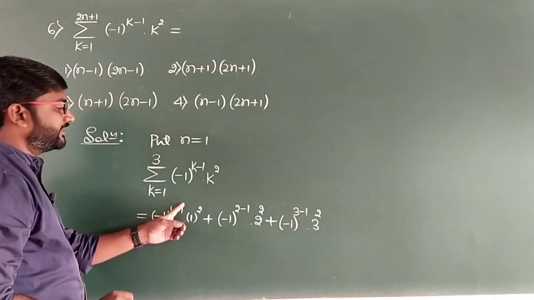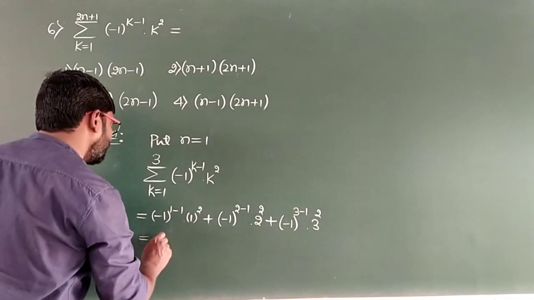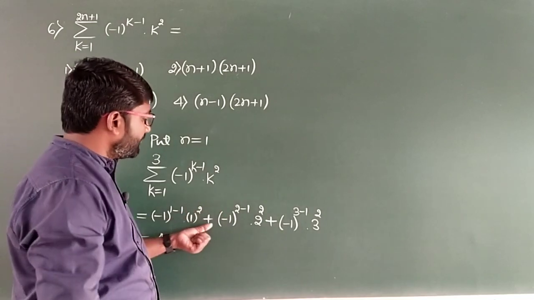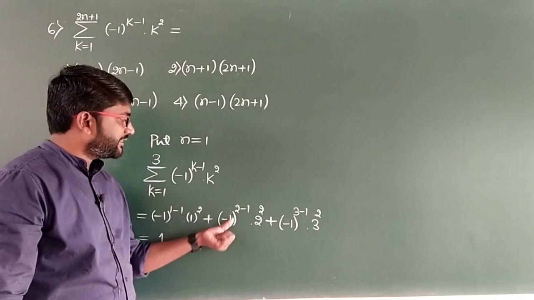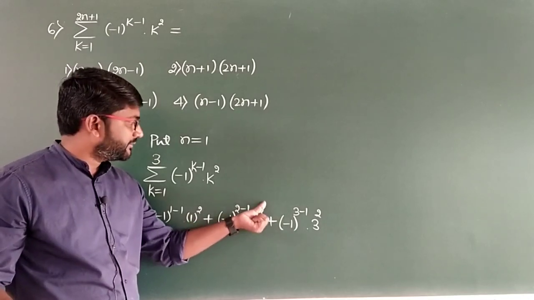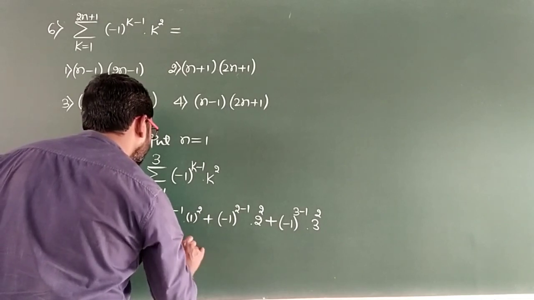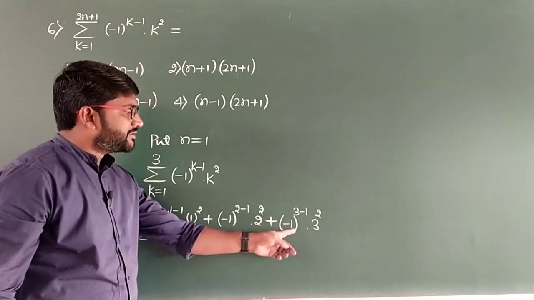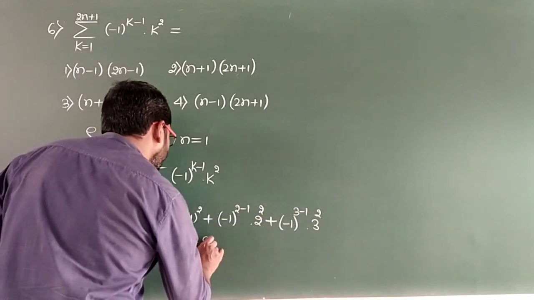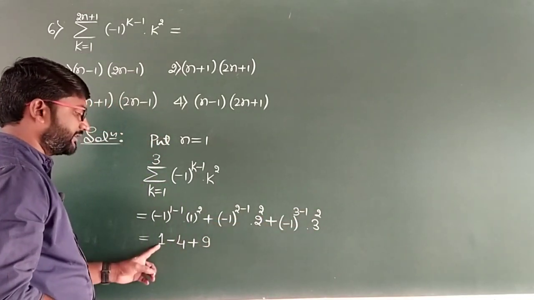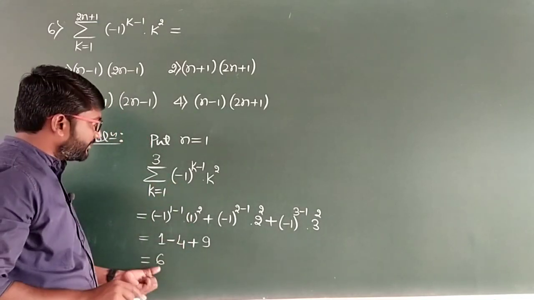So 1 minus 1 it will be 0, minus 1 to the power 0 it is 1, so 1 into 1 square it will be 1. Then here minus 1 raised to 2 minus 1 it will be 1, so minus 1 raised to 1 it will be minus 1, and here we have 2 square, we get minus 4. Then plus, so minus 1 to the power even number it will be plus 1, 3 square it is 9, so we get 9. Overall 9 plus 1 it will be 10 minus 4 it is 6. So the sum that we have got is 6.